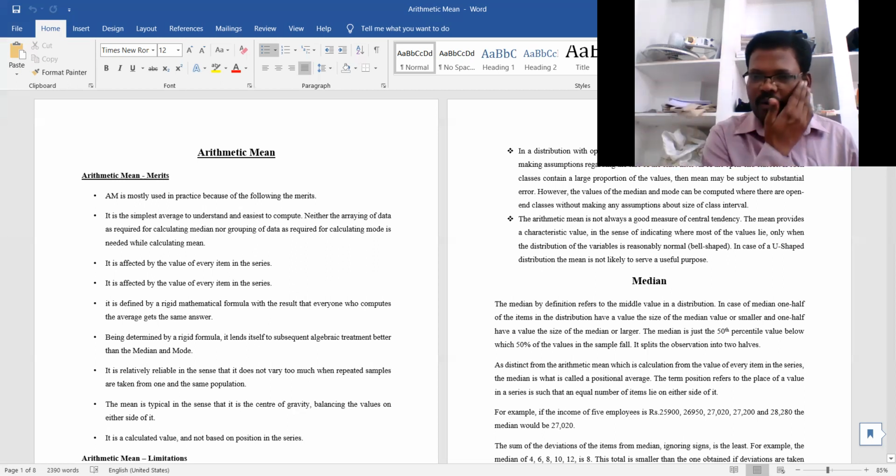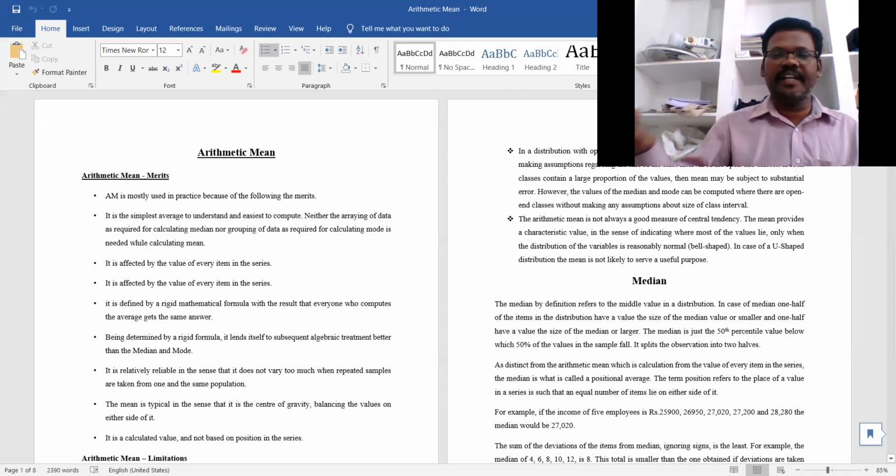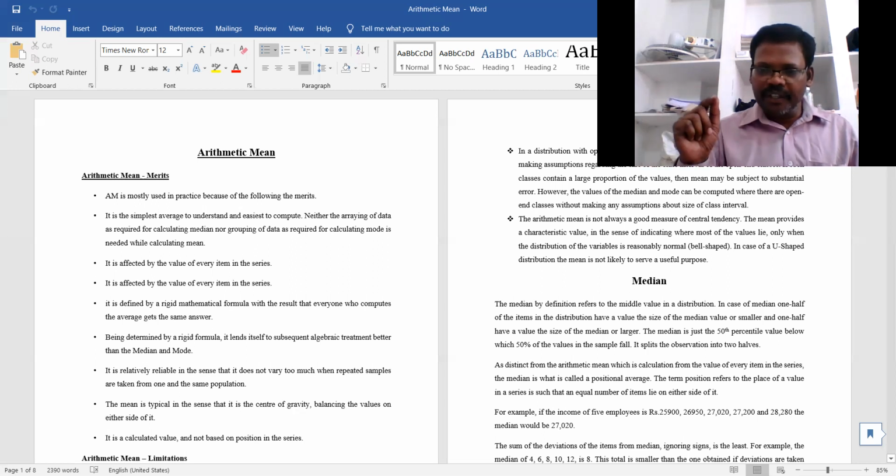Simply, how do we calculate it? Whatever variables are given in the data, we add them all together and divide by the number of values we added. Simply by dividing, we get the average. So even a layman can easily understand this average.